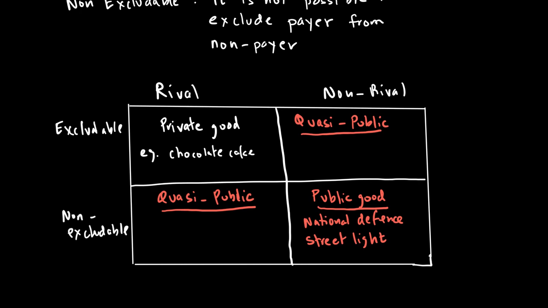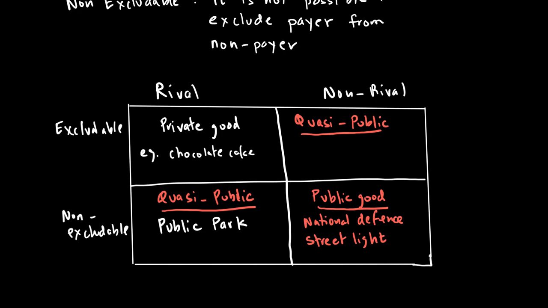For example, your public park can come into this category. A public park is a park which has a free entry. You don't really charge people for a public park, but we know that after some time, a public park can become crowded, and therefore one could argue that if it becomes crowded, it can affect the experience of another individual. It is rival after some point. Similarly, a public museum could be rival once it gets overcrowded, but it's non-excludable. Anyone can come without paying any money. You can't stop anyone from consuming the good.